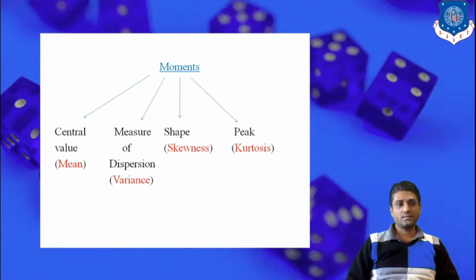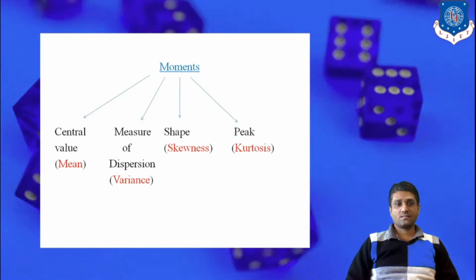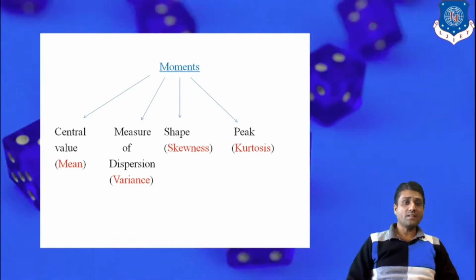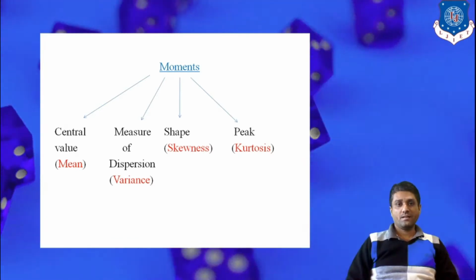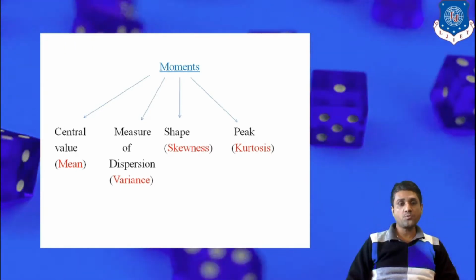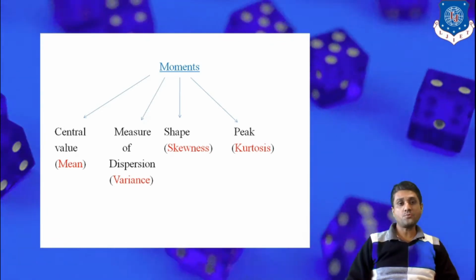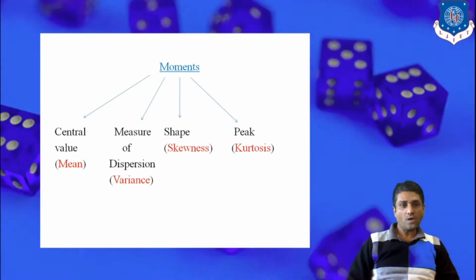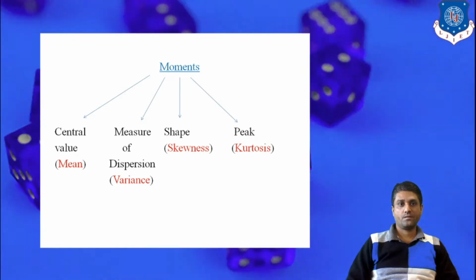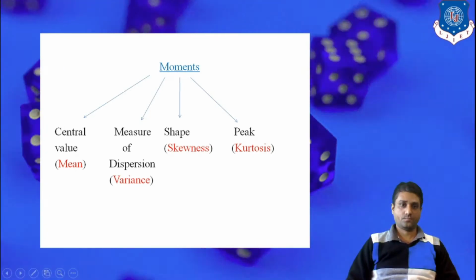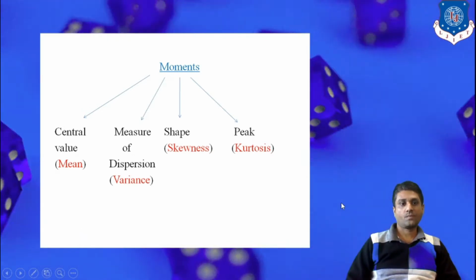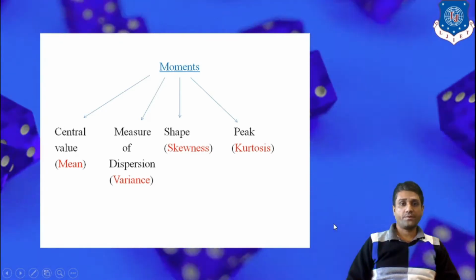Now the first one is known as the central value. Precisely, the first moment represents the mean, that is the average value, and in terms of probability the first moment represents the mathematical expectation, that is E of x. Now the second moment represents the variance, that is a measure of dispersion.